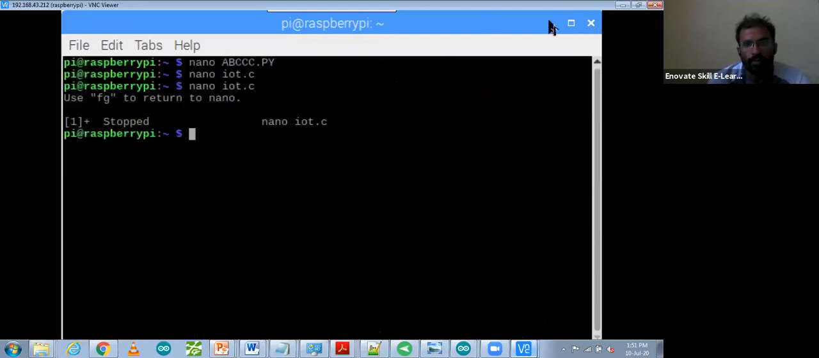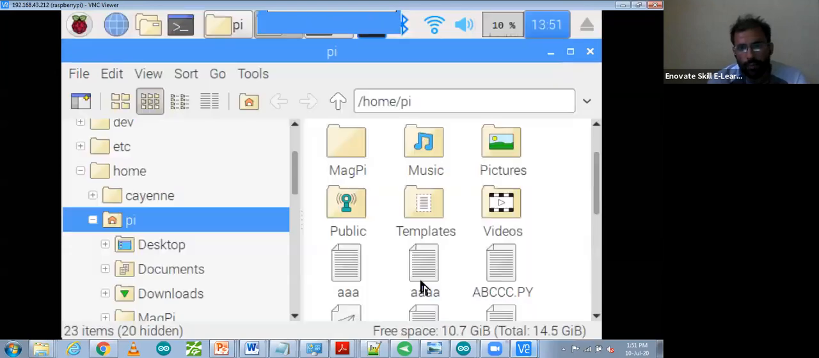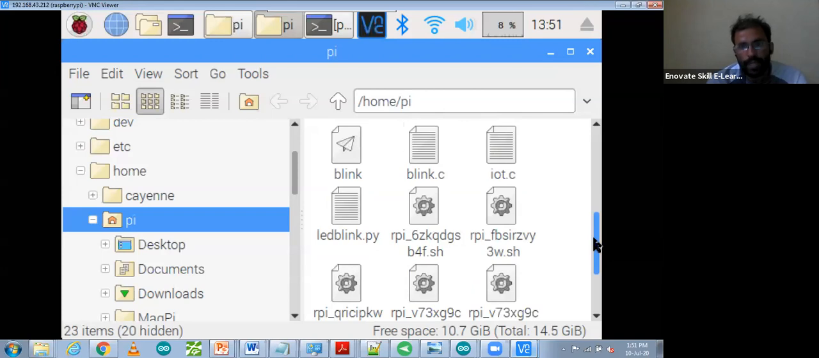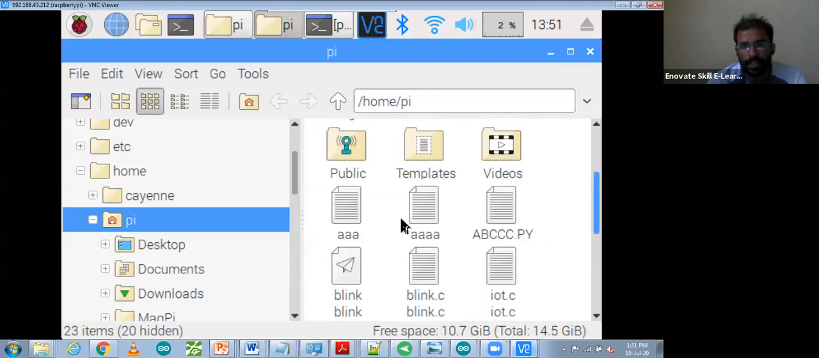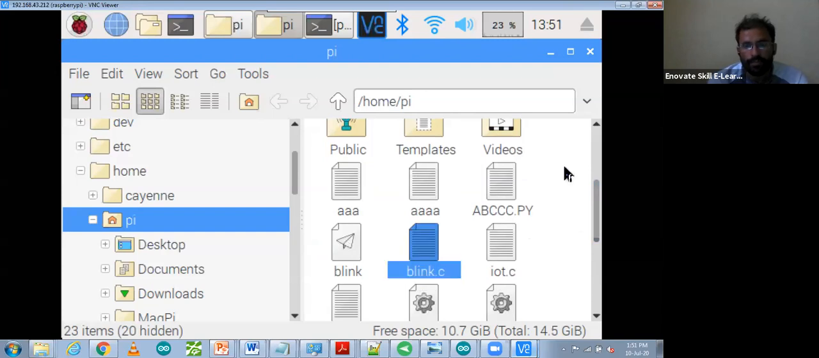So let me go back. There are a few files, you can see blink.c. This one is an LED blink example using embedded C. So this one I'm going to open. So let me open it. How can I open it?